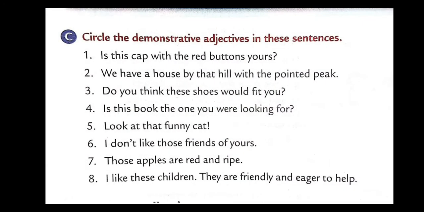We'll have a look at page number 42, children, take out. Question number C, they have asked us to circle the demonstrative adjective. What we have to do? We have to circle the demonstrative adjective. So as told earlier, the words which are used to point out are this, that, these, those. So very easily we can do the first one, in this cap. So definitely this will be my demonstrative adjective.